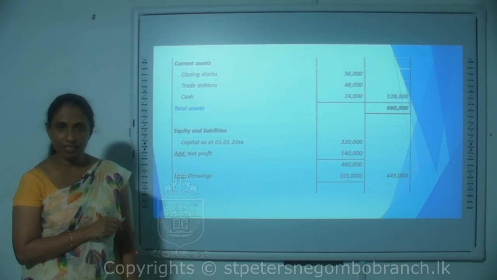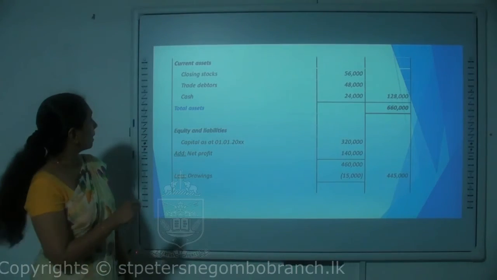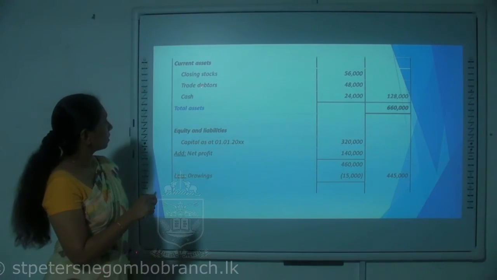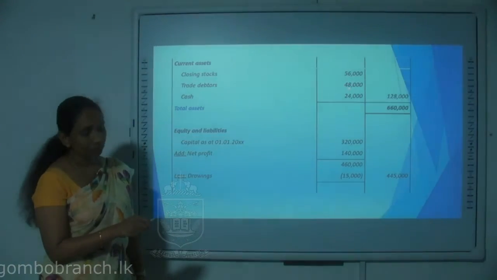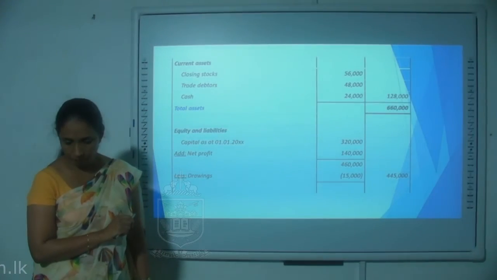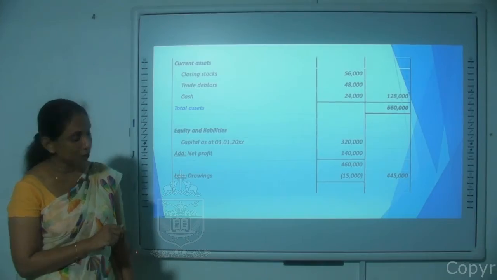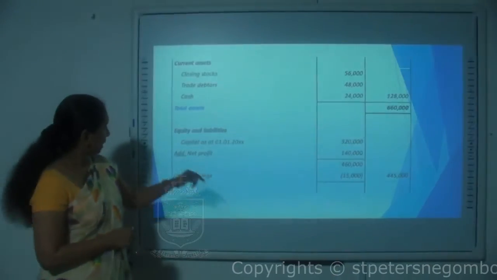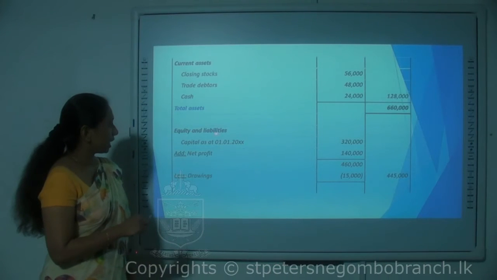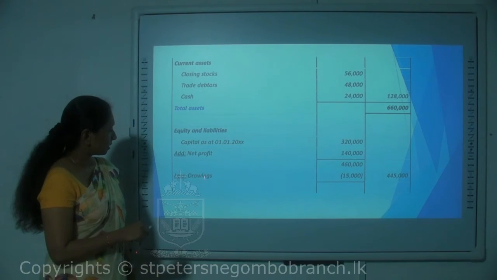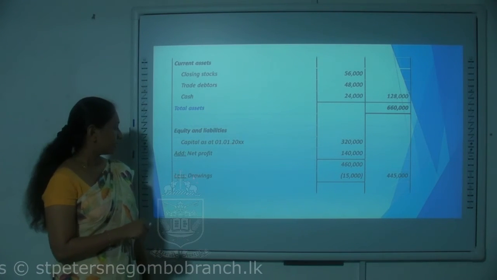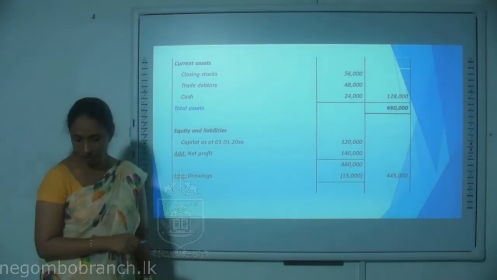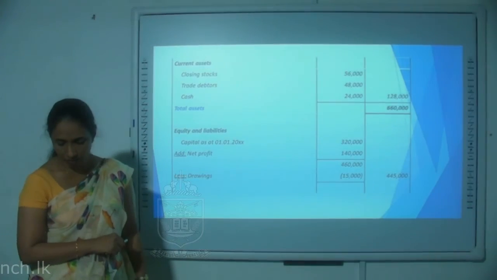Then trade debtors, again a current asset, comes below the closing stock, which is 48,000. Then we have the drawings, which will reduce the owner's capital and are mentioned under the equity and liabilities section. Here you can see drawings for 15,000. It's deducted from the capital.